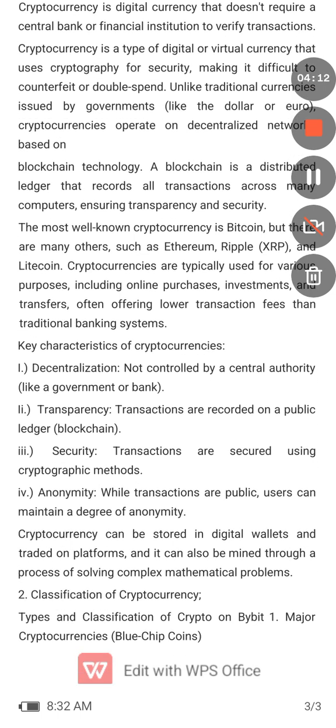And of course, it can be used for transactions and online purchases. Several companies now allow you to buy or do transactions with cryptocurrencies. Many companies all across the globe allow you to make payments with your cryptocurrencies.